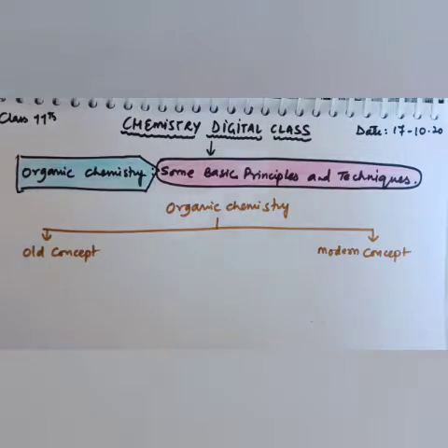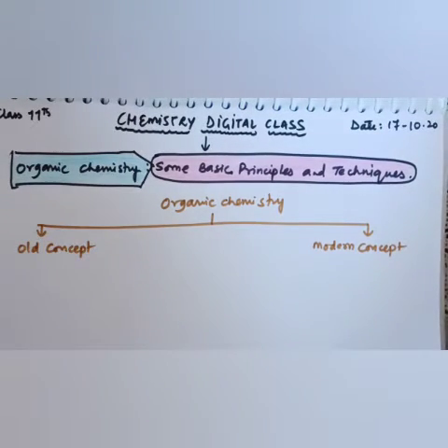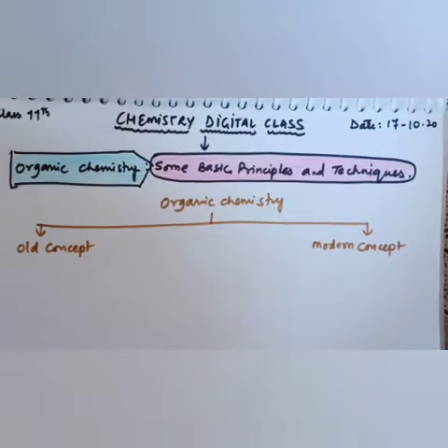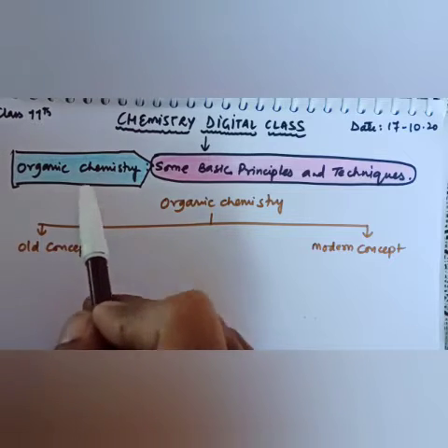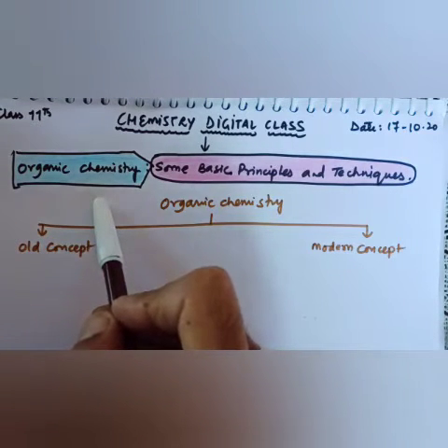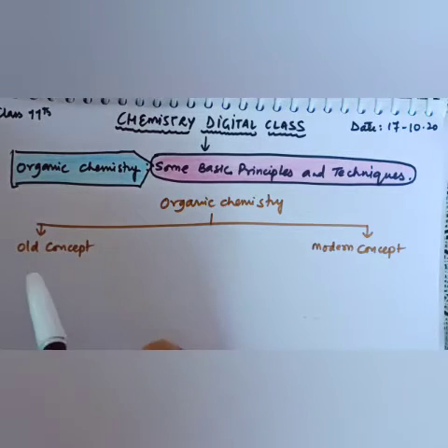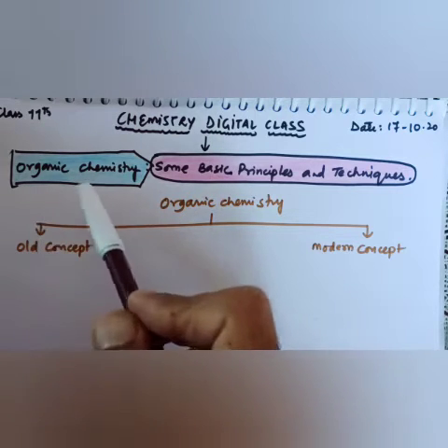There are different branches of chemistry like inorganic chemistry, organic chemistry, physical chemistry, and other branches: industrial chemistry, analytical chemistry, then we have medicinal chemistry. Clear? Among these, we are going to start organic chemistry, which you have studied in 10th also in the form of the carbon and its compounds chapter. So now one question must have been raised in your mind: why are we studying carbon under organic chemistry?